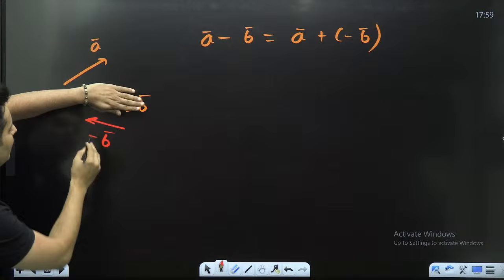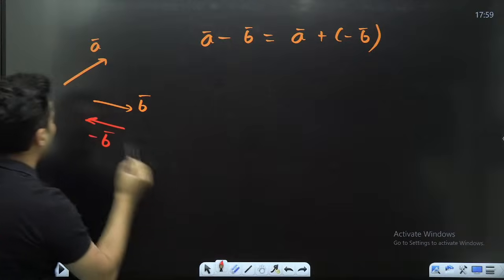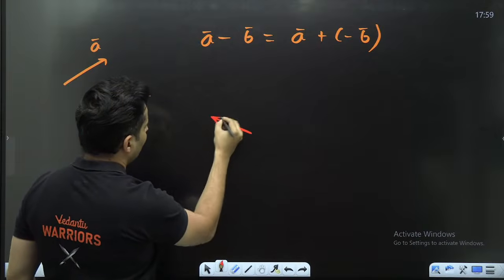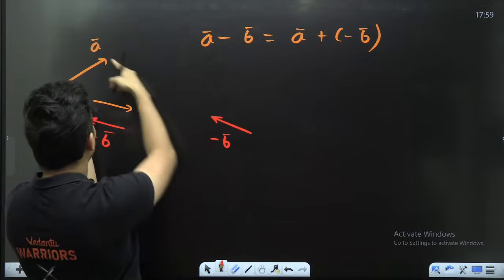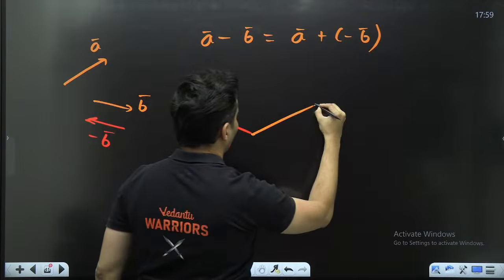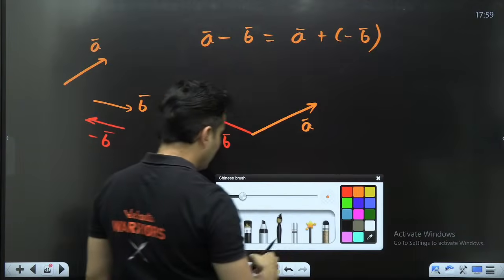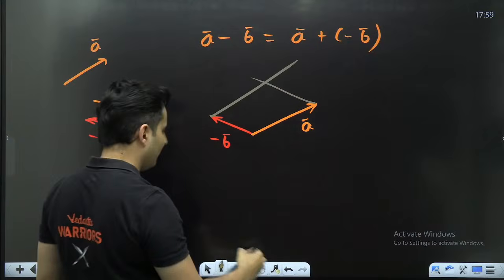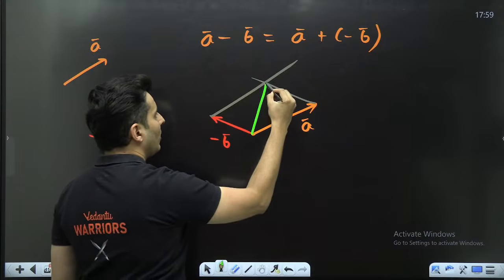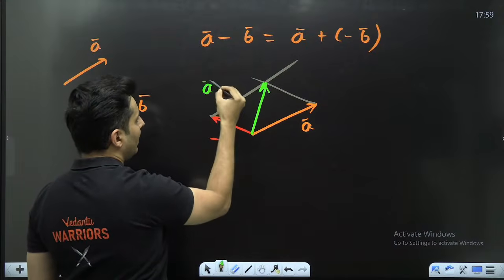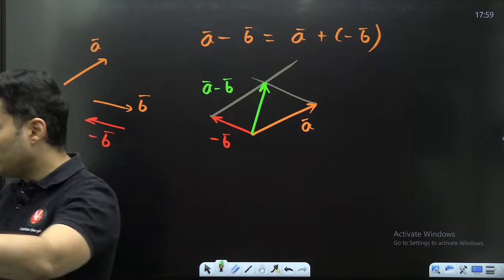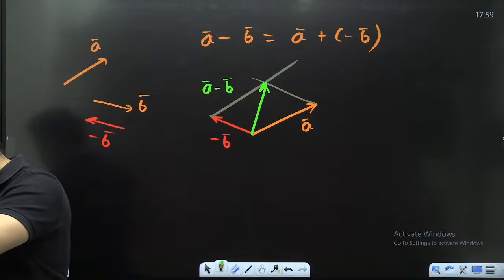Now forget this B, look at this and this, and join their tails together. If you join the tails together, it will look something like this. This is minus B. This is A. You take it over here and put it like this. Now construct your parallelogram like this. Perfect. From the common tail, draw a diagonal. That's it. That is your A minus B bar. Simple. Understood, guys?